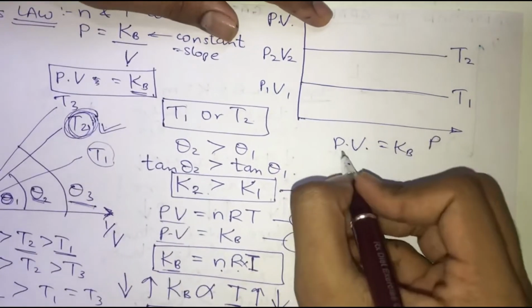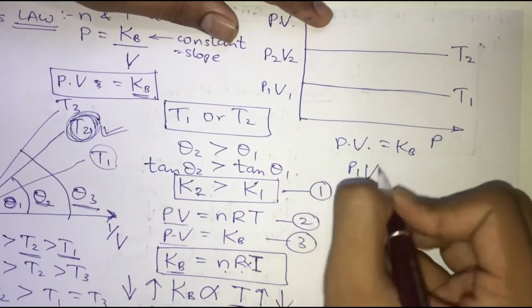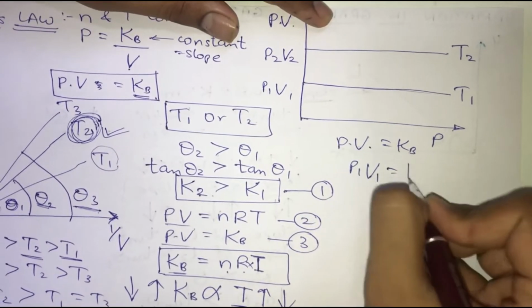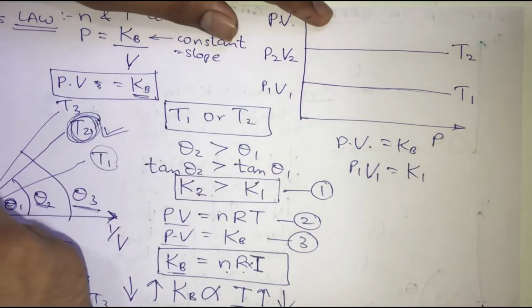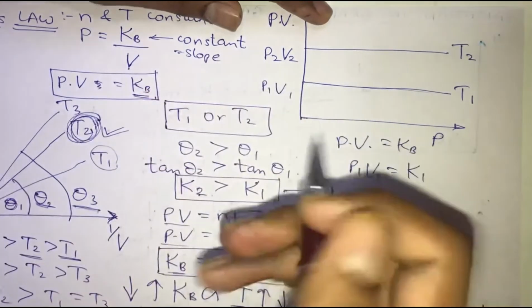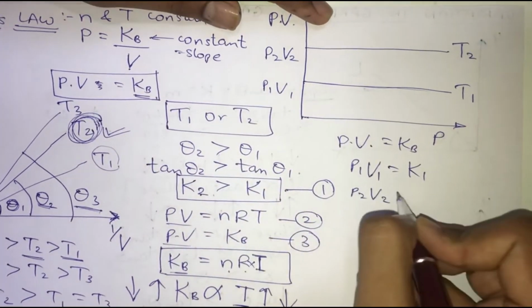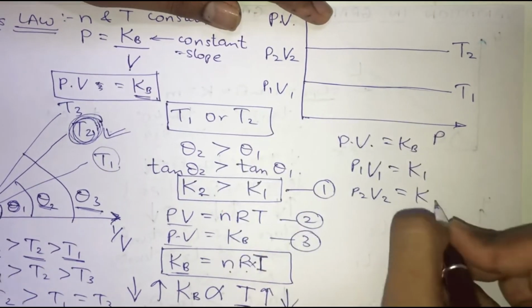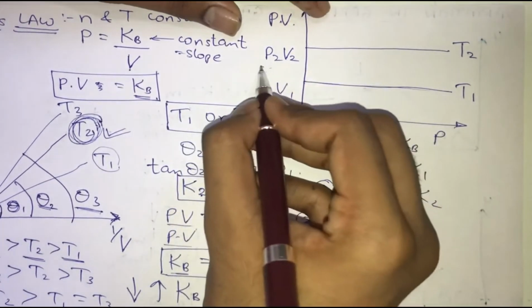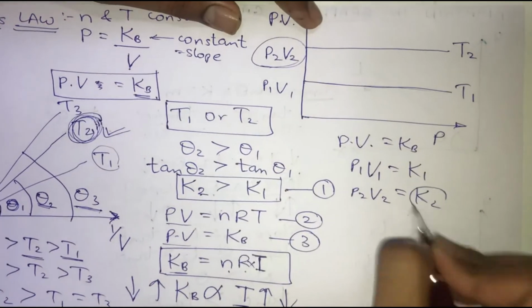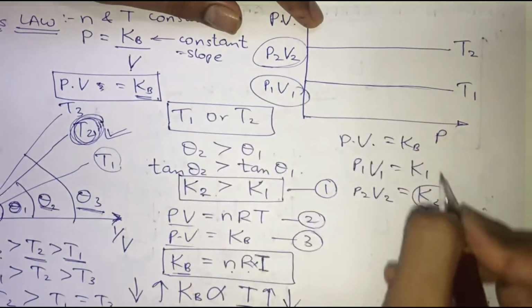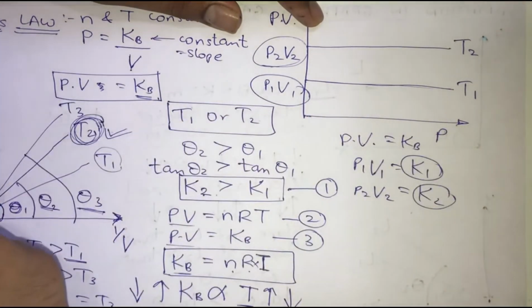Now if I replace this P by P1 and this V by V1, then obviously this K is going to be K1. Similarly, P2 into V2 is equal to K2.